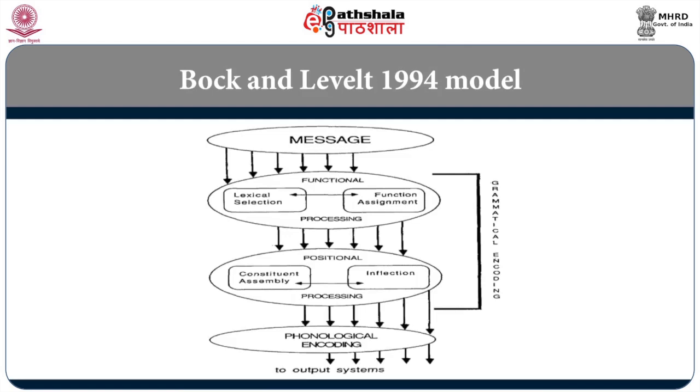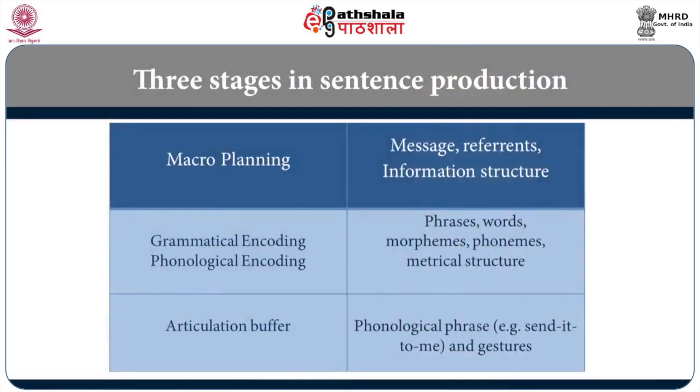So, the speech production models we have discussed, basically they are trying to say there are three main processes happening. The highest level is macro planning, where we plan the message, the reference, what we are talking about, the information structure. These are all high-level processes.